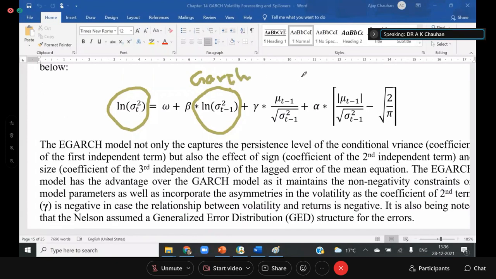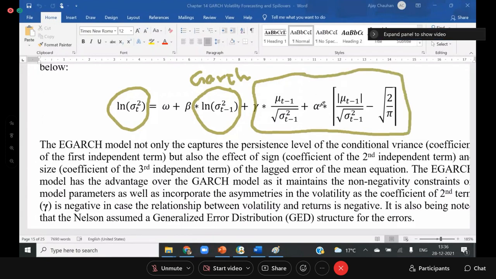Now in this portion, the error term is broken down into two parts. The first part is known as the sign effect, and this part is known as the size effect. Size effect, because this is the modulus: whether it is positive or negative, we have to take only the positive. So you can see this portion.